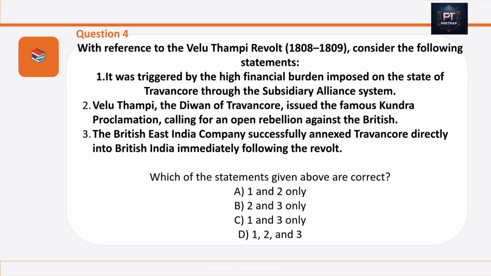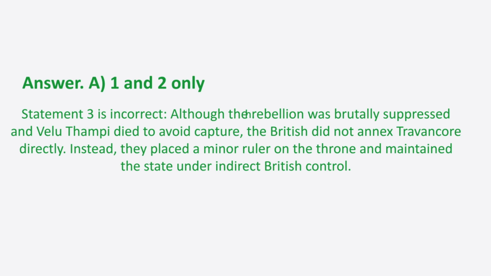Which of the statements given above are correct? And your answer is option A. 1 and 2 only are correct. Statement 3 is incorrect, although the rebellion was brutally suppressed and Velu Thampe died to avoid capture. The British did not annex Travancore directly. Instead, they placed a minor ruler on the throne and maintained the state under indirect British control.